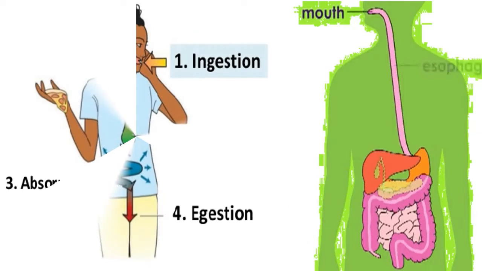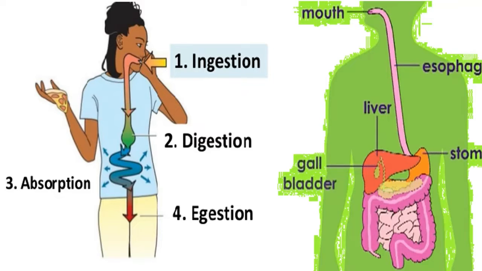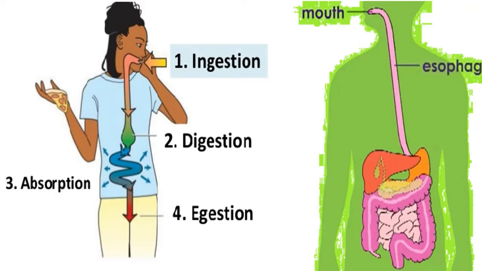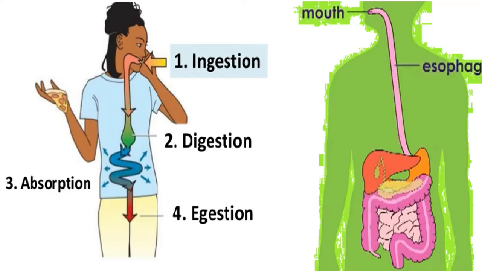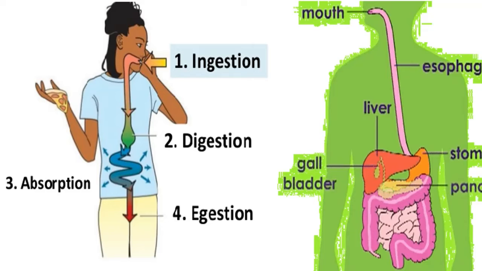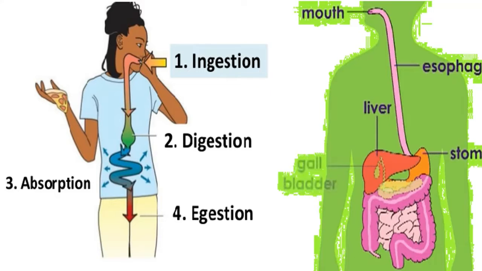So these are the steps involved in nutrition: ingestion, that is eating food, then digestion, then absorption. Absorption means the constituents of the food you have eaten get absorbed into your blood, and then whatever waste is left in your system goes out through the process called egestion. These are the few steps involved in nutrition in animals.